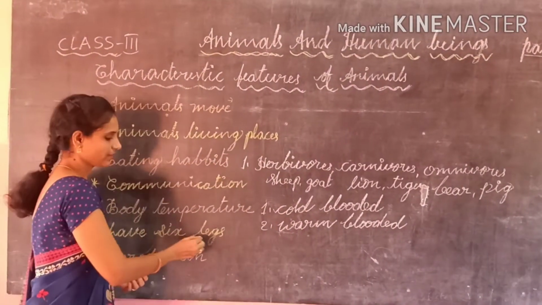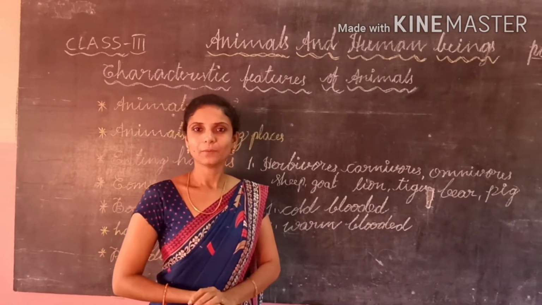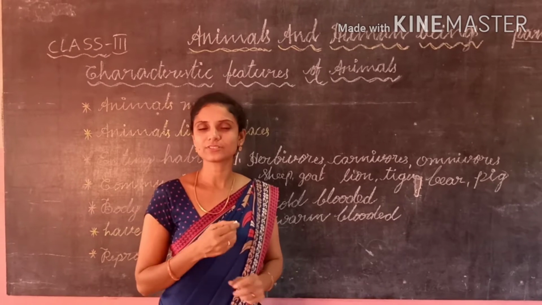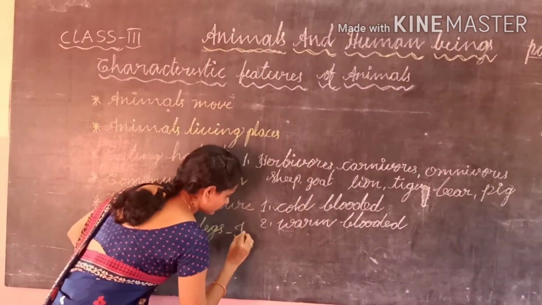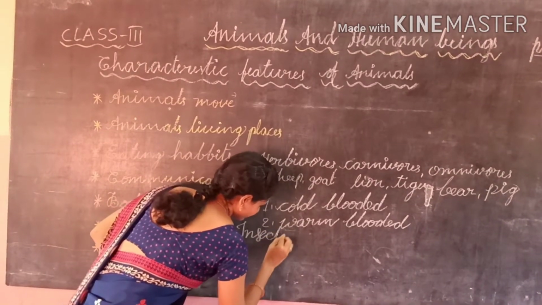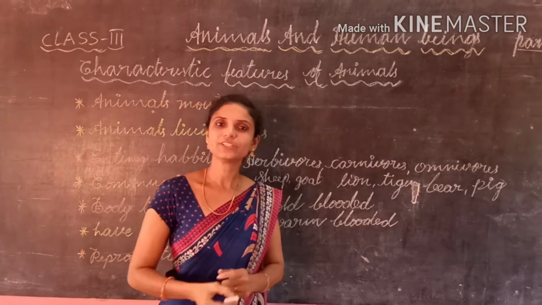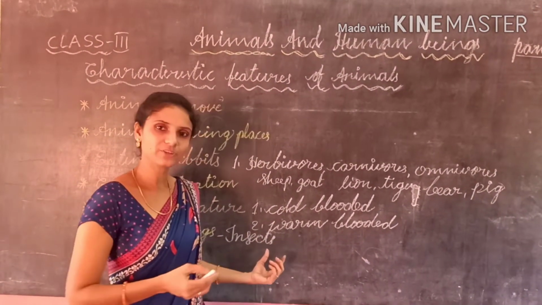Next one, most of the animals have 4 legs, but some animals have 6 legs. The animals which have 6 legs are called insects. What are insects? The animals which have 6 legs are called insects. Have you observed any insect?